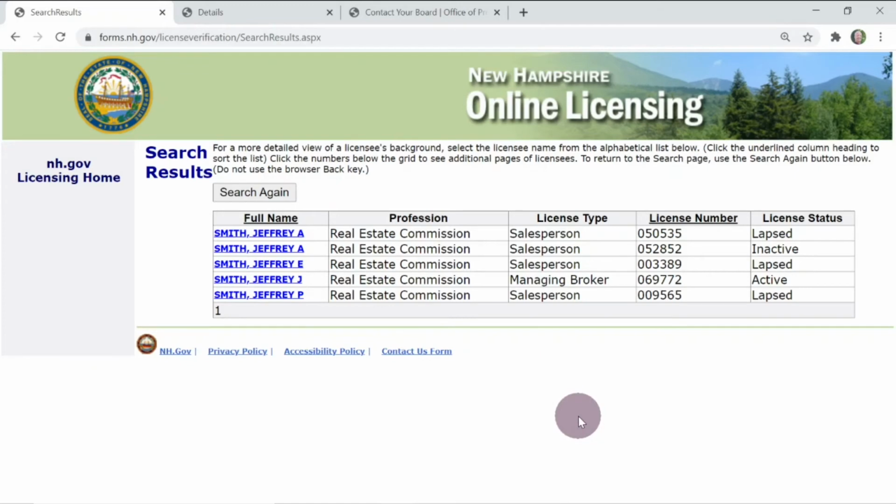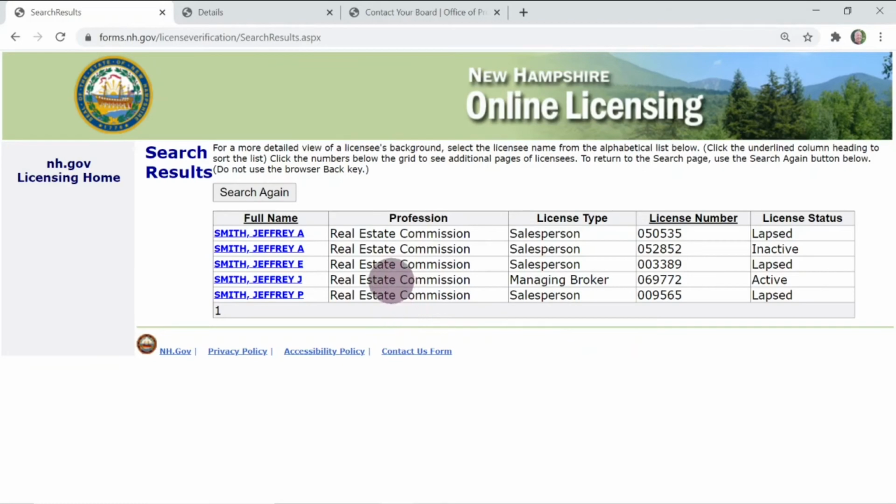How do I know which one is the right one? Well, for starters, you can look at the license status over here, and you would hope that the Jeff Smith that you are working with is this person right here with an active license. All right, because the rest of them are lapsed or inactive, meaning that they are not legally allowed to practice real estate while their license is in that status.